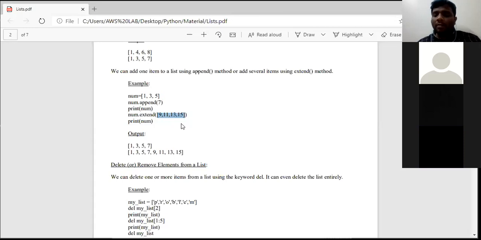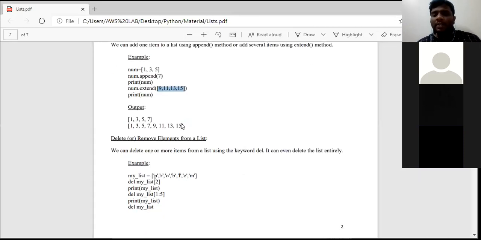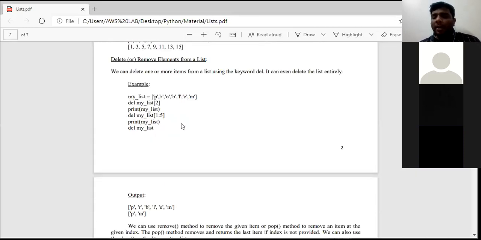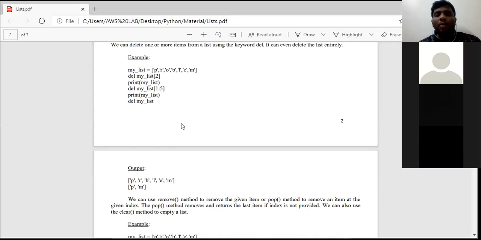Okay, this is how we can add or change elements in a list. Now coming to the next topic, how can we delete or remove elements from a list? To add or change, we can use the assignment operator, we can use the append function, and we can use the extend function. There are 3 possibilities. Now how can we delete?